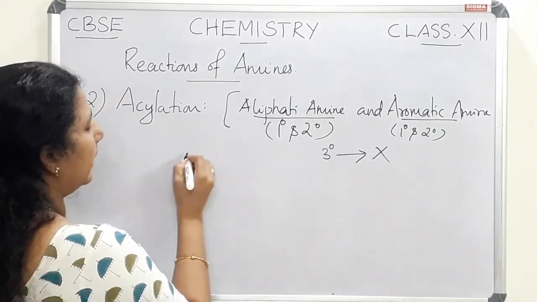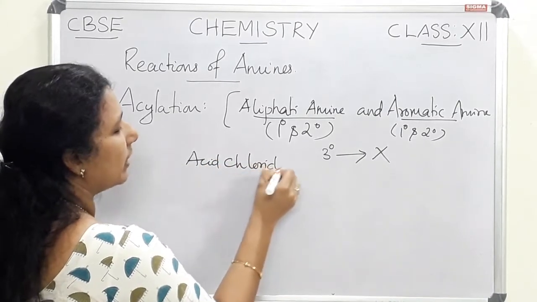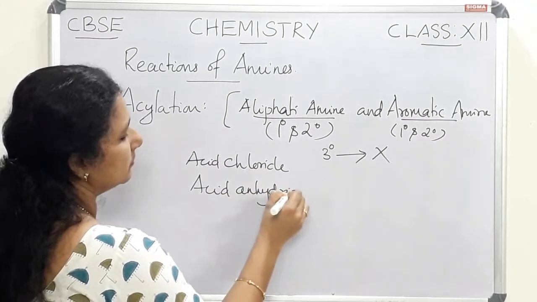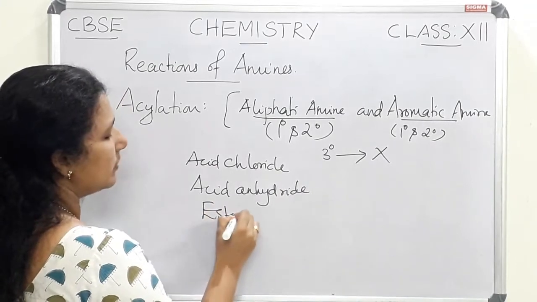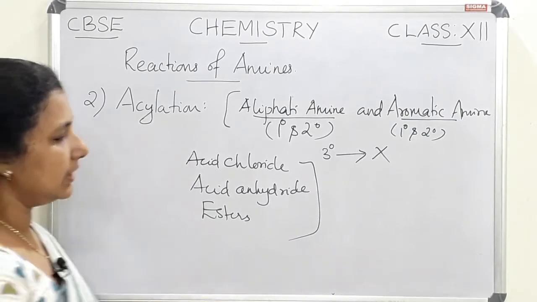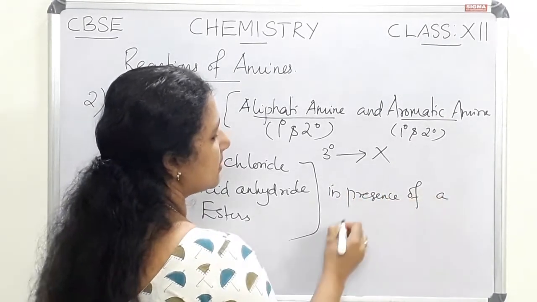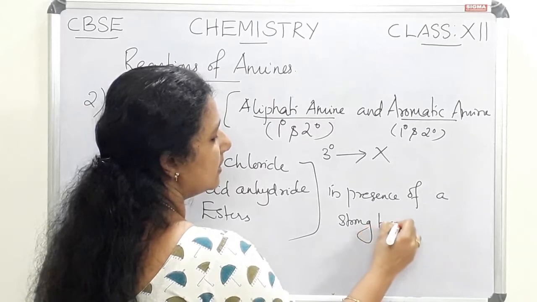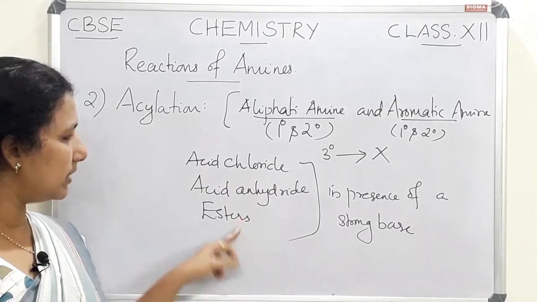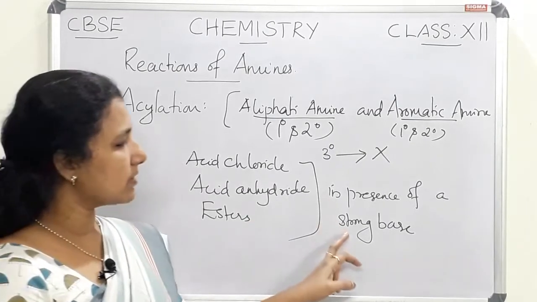For acylation, we can take an acid chloride, or an acid anhydride, or even esters. Any of these reagents can be used for acylation in the presence of a strong base. So this is the reaction. For acylation of amines, it can be acid chloride, acid anhydride, or even esters in the presence of a strong base.